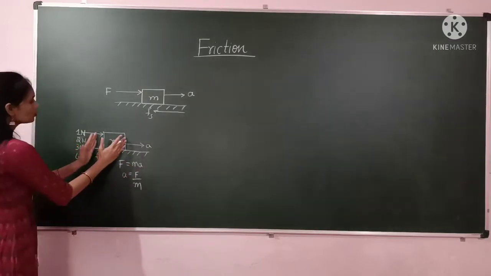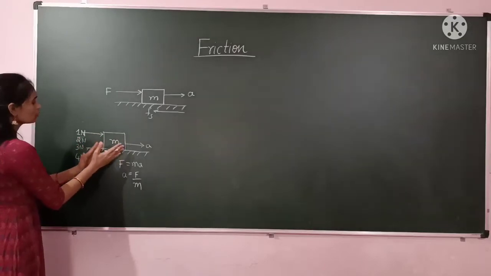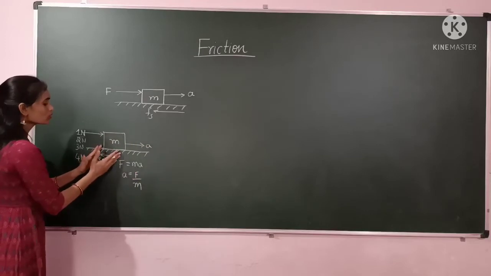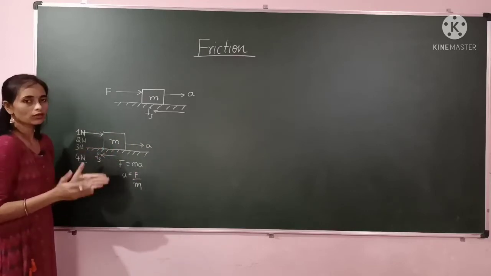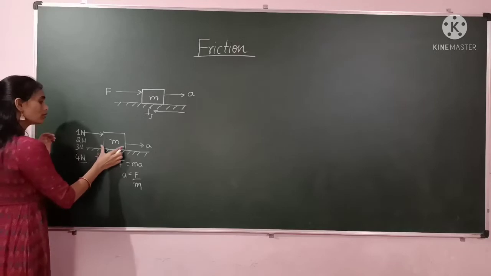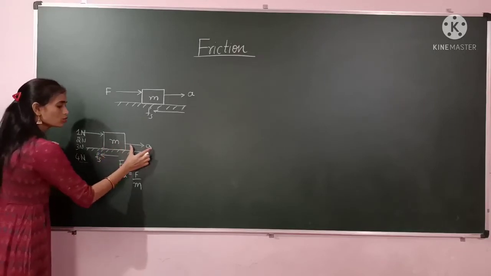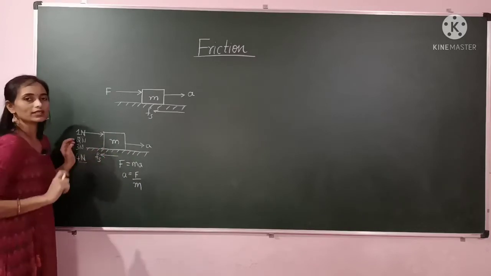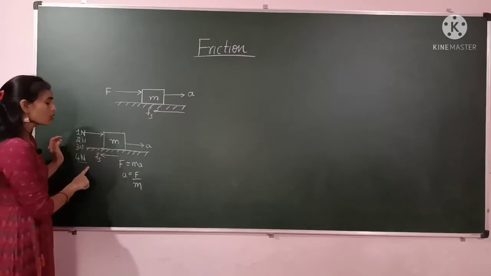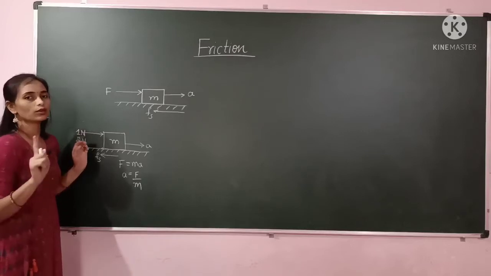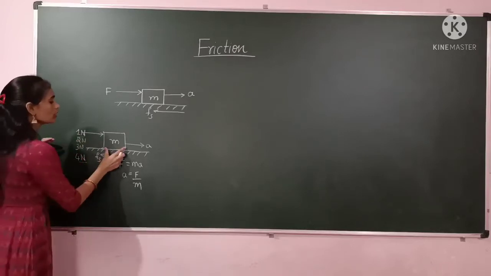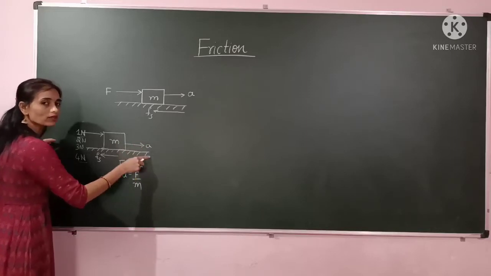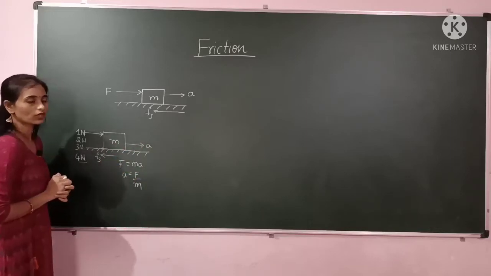So here, when the object is at rest, when we are applying the force but still the object is not moving, that force we will call the static friction. After that, when this object just starts to move, the amount of force we have applied at that time, we will call the limiting friction, or else the maximum static friction. And after that, when this body is in motion, friction is still acting, and that friction we will call the kinetic friction.